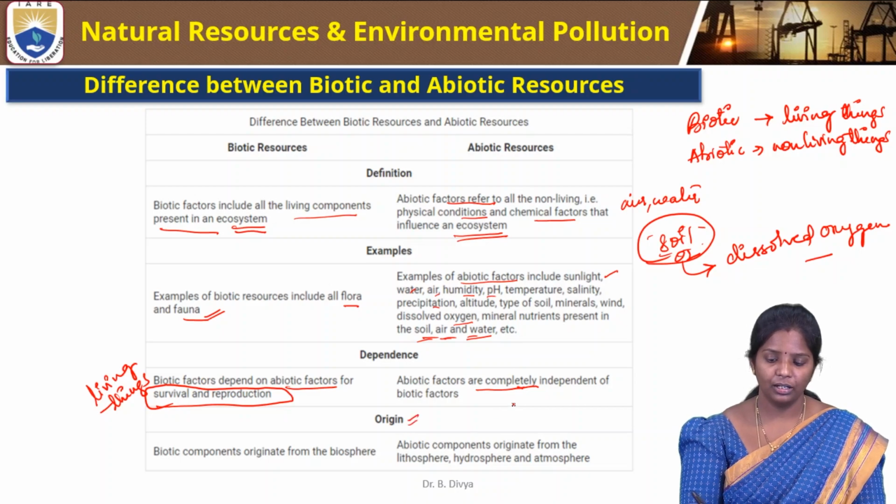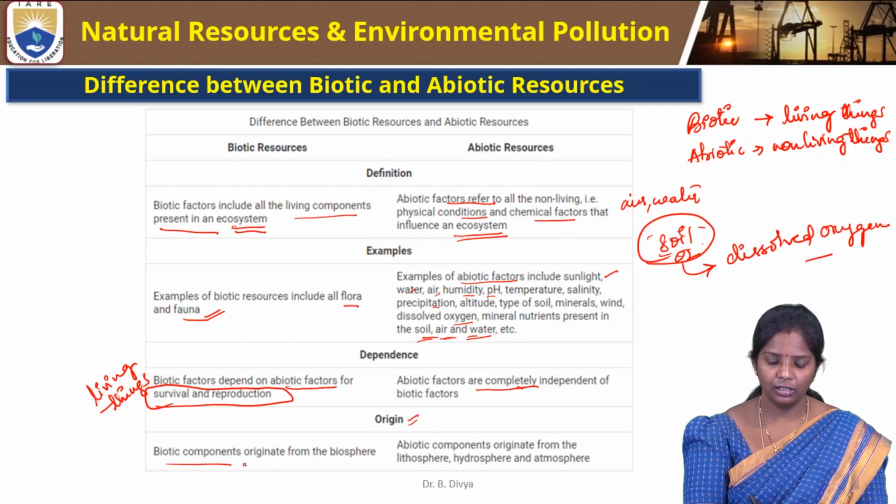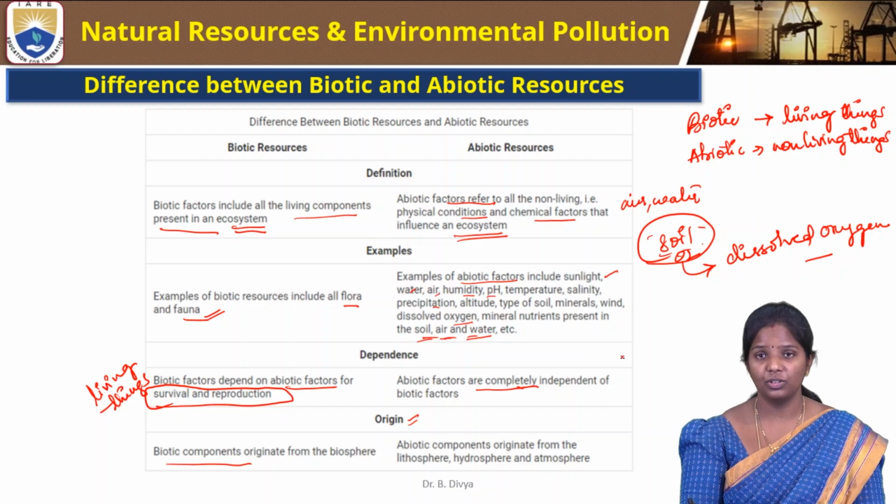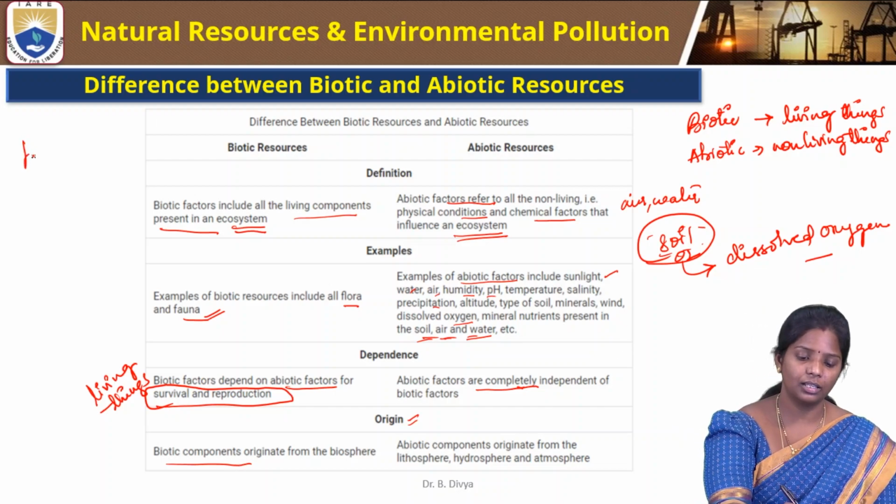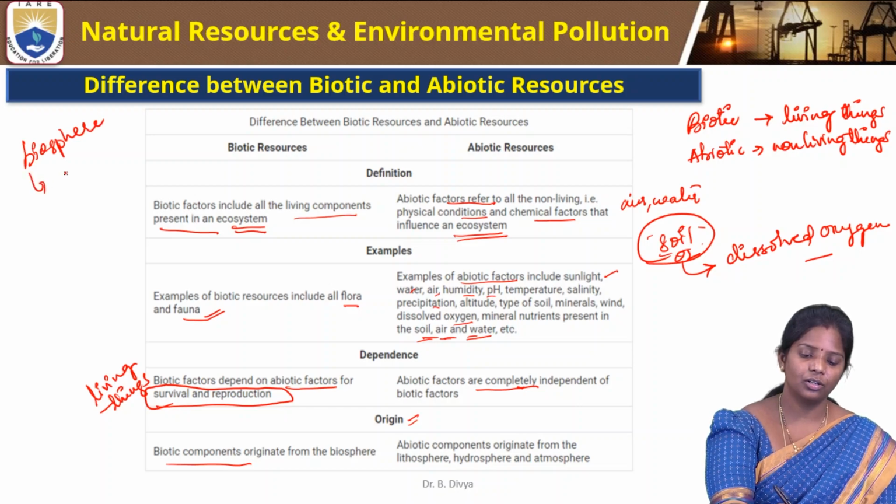Then, depending on the origin, abiotic components originate from the biosphere. We have seen what the biosphere is. What is the biosphere? It is a combination of the lithosphere, hydrosphere, and atmosphere.